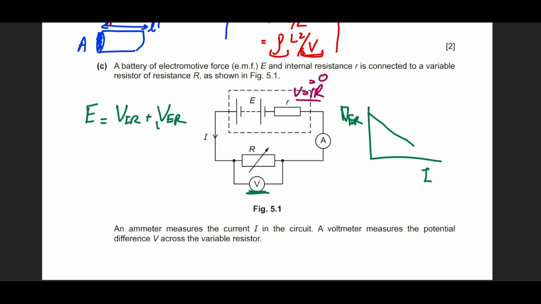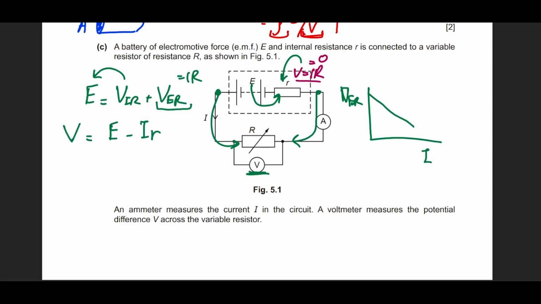So we need to make this the subject of the formula. If this is the formula, then let's take this over there. So what does that become? Voltage on the external side is equal to the EMF minus the voltage lost in the internal resistance. Let's make this Ir, because we know that voltage is equal to IR. And of course, the EMF minus the internal voltage loss is what is left on the outside, and that shows across any appliance connected outside the cell. This is what terminal potential difference is. So this is what we have plotted, right?